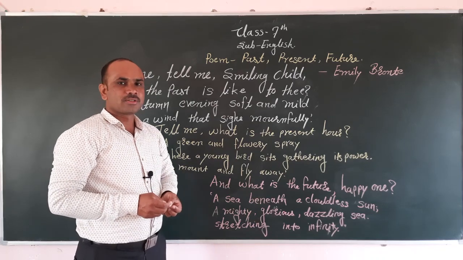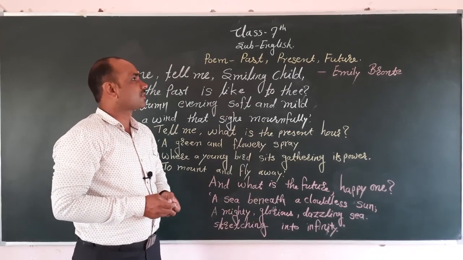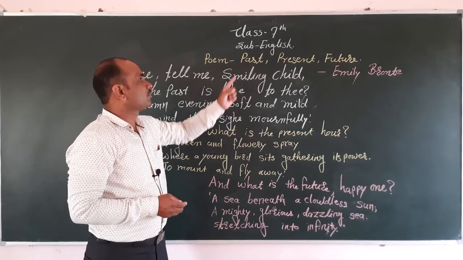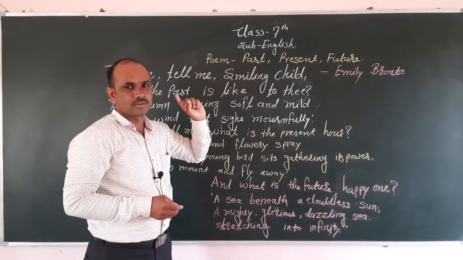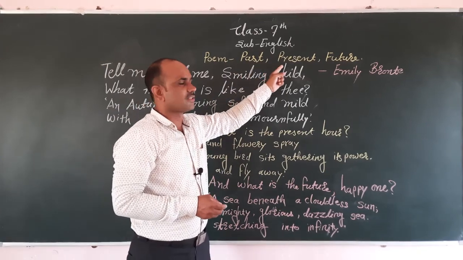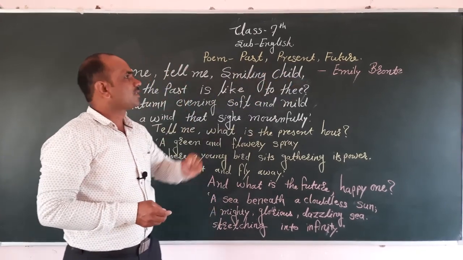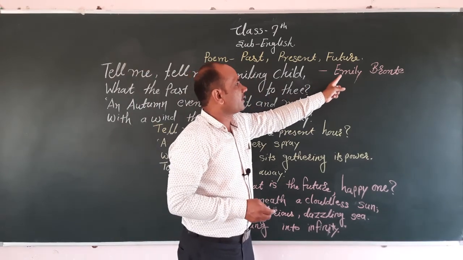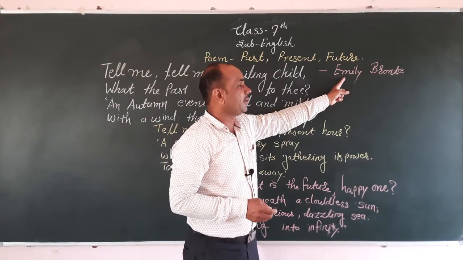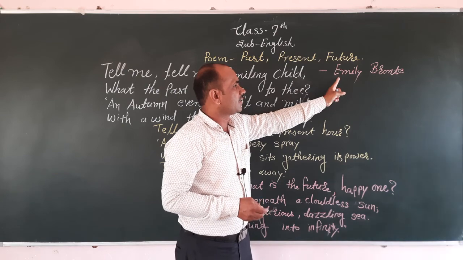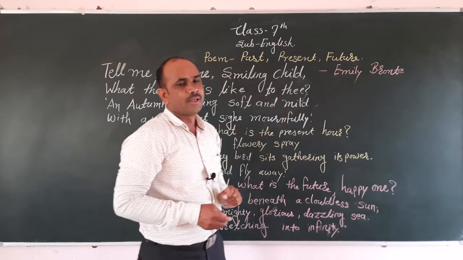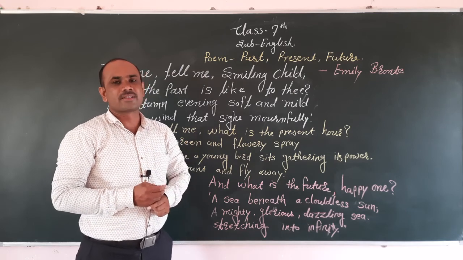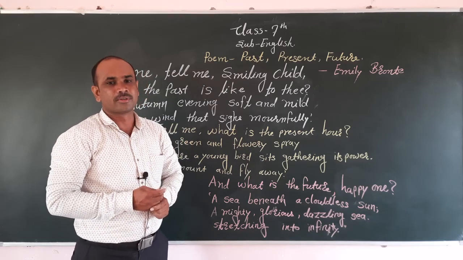Good morning, students. Today we have to discuss a 7th standard poem. The name is Past, Present, Future. This poem was written by Emily Bronte. Emily Bronte is the name of the poet. She is a well-known novelist and well-known poet.